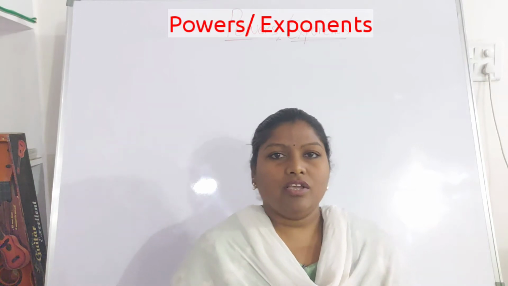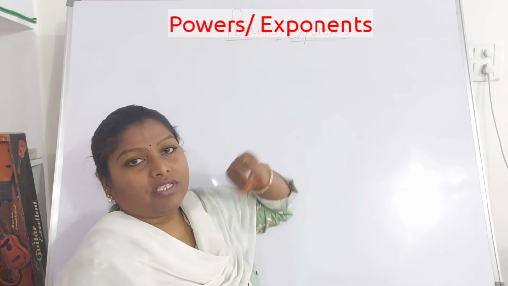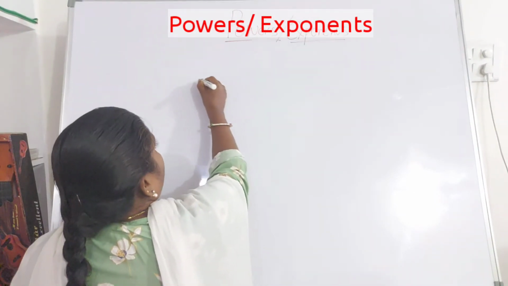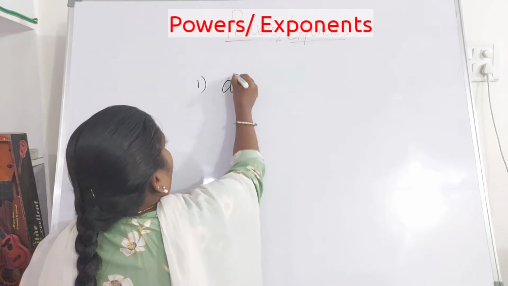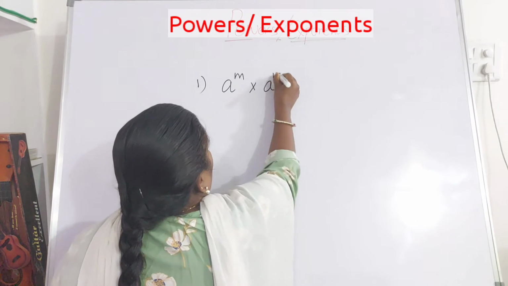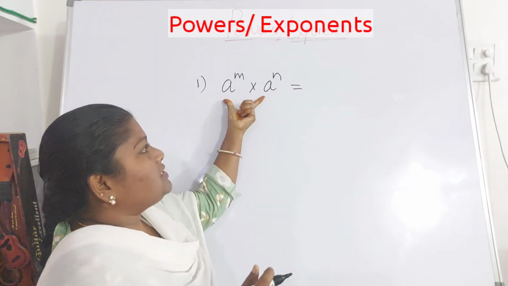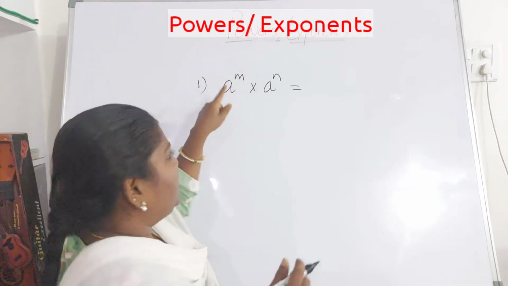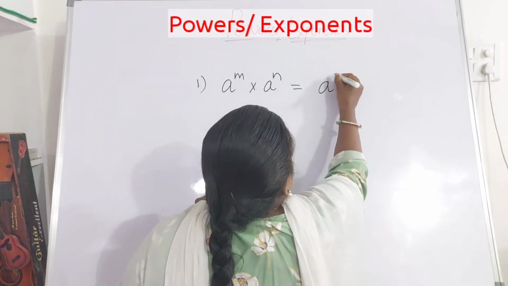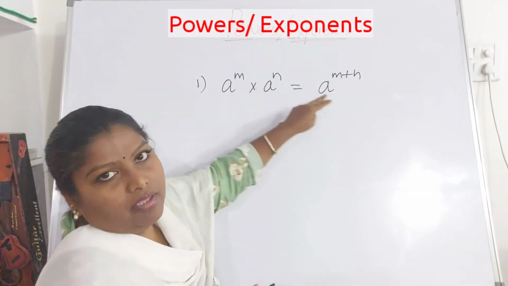So let me start. Before starting the upgrade level, I am going to explain the exponent laws. The first one: a to the power of m into a to the power of n is equal to... Here you can observe that bases are same and the powers are different. In this case, we can write a to the power of m plus n. When bases are same, add the powers.